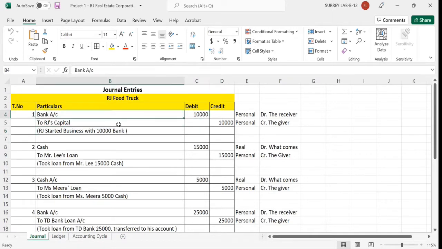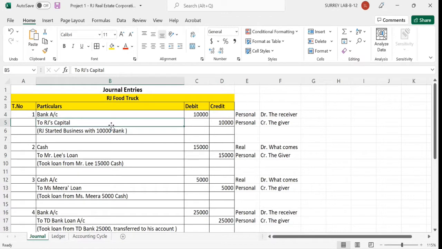So bank account debit to RJ's capital account, that will be the journal entry in this case, because the bank account is increasing and bank is the name of a person, so that is a personal account. According to the rule, debit the receiver and credit the giver. In this case, bank is receiving money, meaning the bank balance is increasing, so we put it on the debit side. On the other side is RJ's capital account.